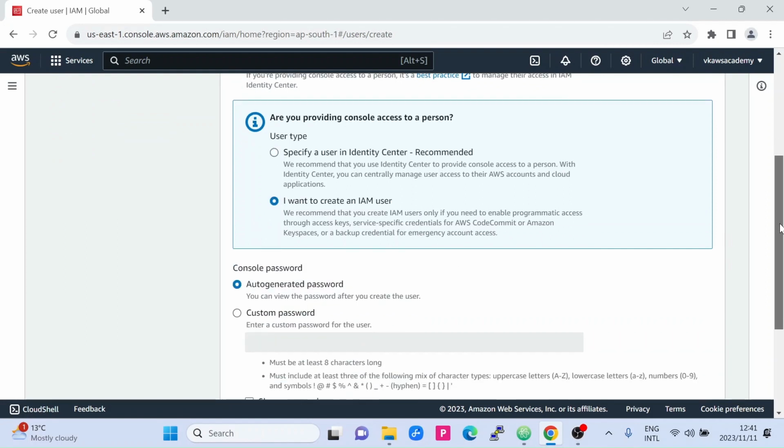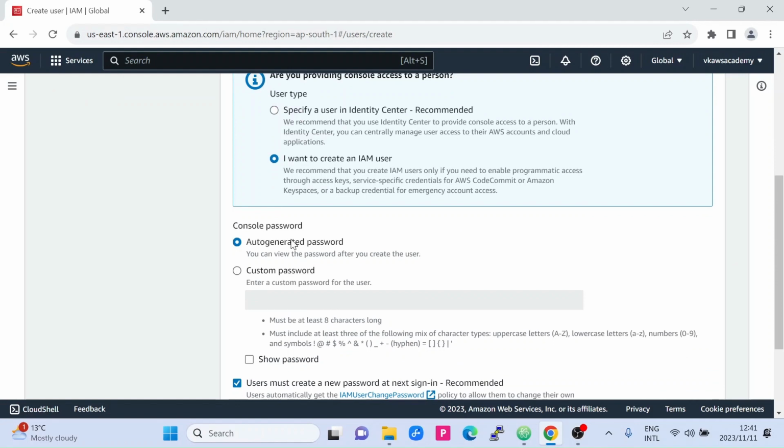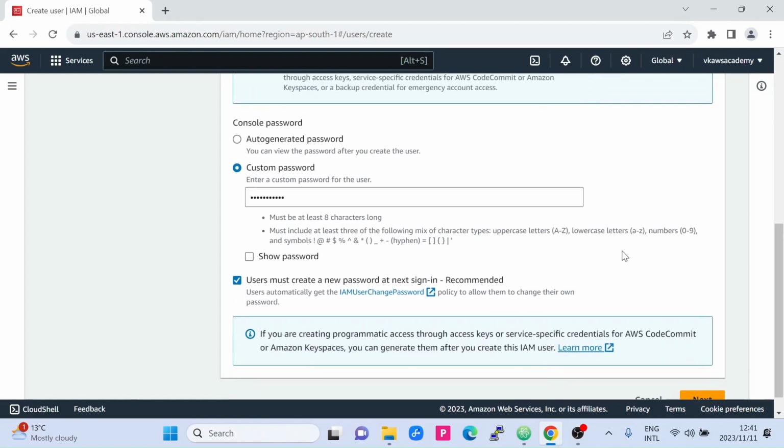And after that, it is asking whether the password should be auto-generated or custom. I will just use custom. I will give it as 1, 2, 3. Anyway, I'm going to delete this user after this session.